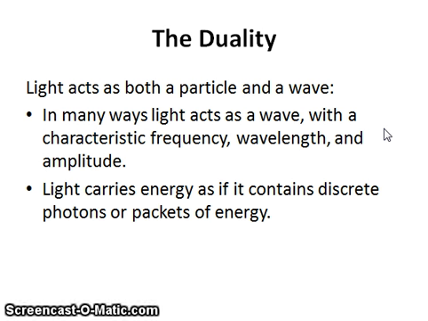Here we have the duality of light that Einstein proposed. Light can act as both a particle and a wave, and sometimes it will act as a wave. That means that it will have a characteristic frequency, a wavelength, and an amplitude. And when it acts as a particle, it will contain discrete photons or packets of energy. These photons are the particles of light.